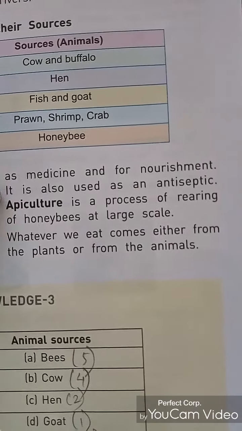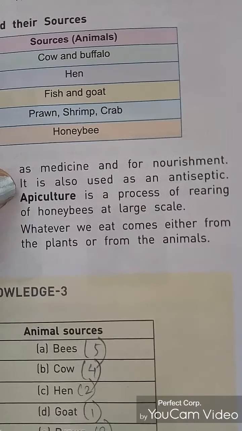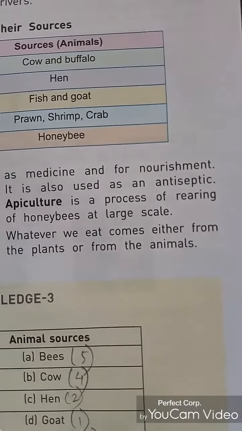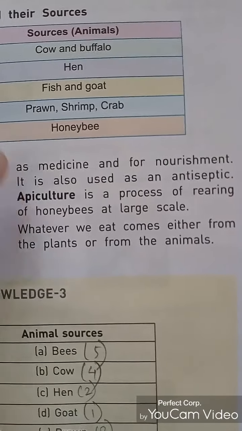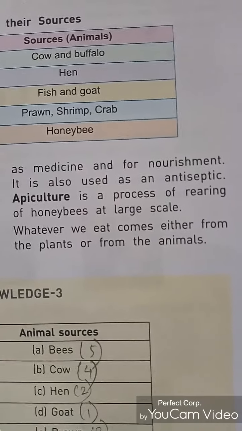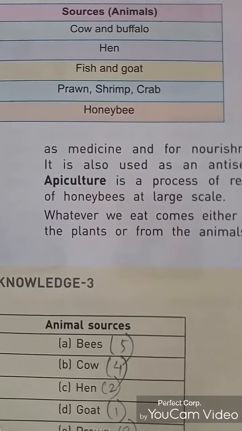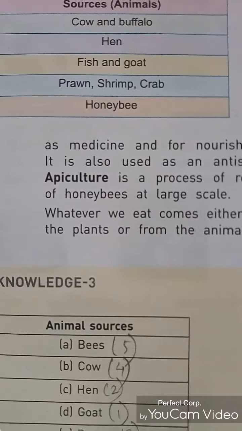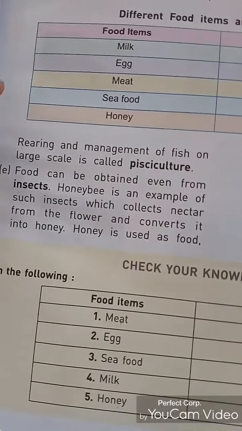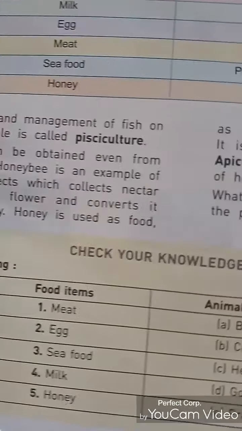So apiculture is the process of rearing honeybees on a large scale. So what we have learnt are two things. One is apiculture, the process of rearing honeybees on a large scale, and this apiculture also acts as a profession for many people. And another thing is pisciculture, that means the management of fish on a large scale, right?